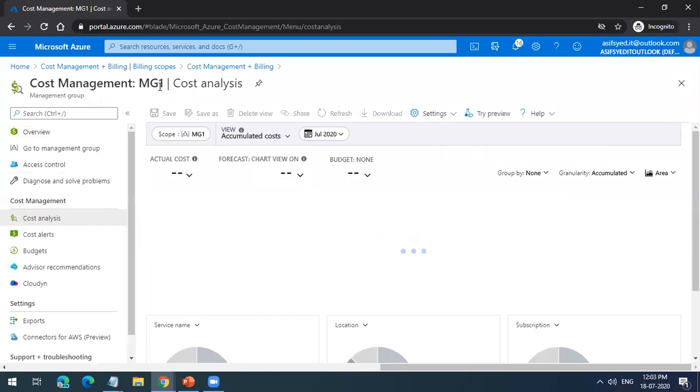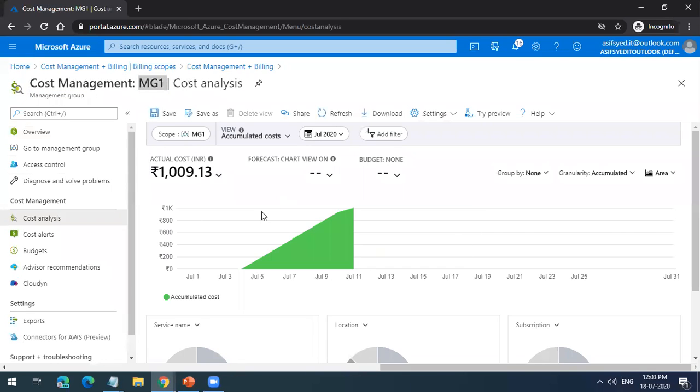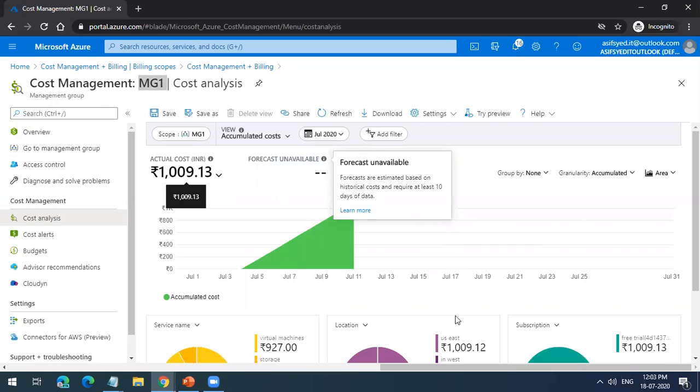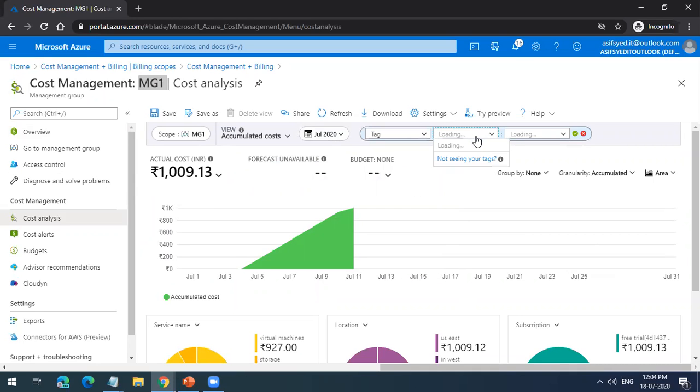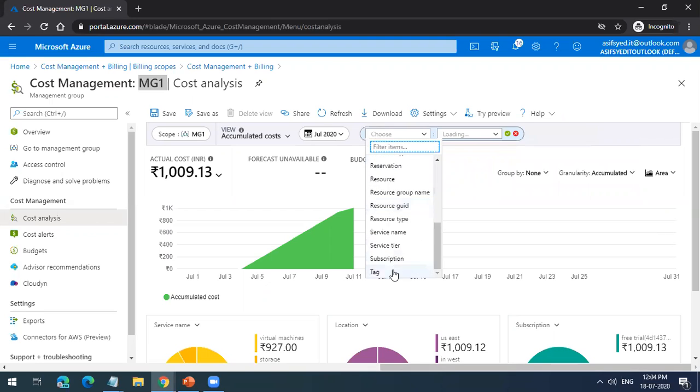So you can see my subscription is under management group 1. I did not do anything. It has by default taken me to that group, and you can see all the cost which is associated with it. Now, if I want to view it, I can add filters, and I can see at the tag level what the cost is for this resource group. I can see all those tags here. I can view billing at the tag level also.